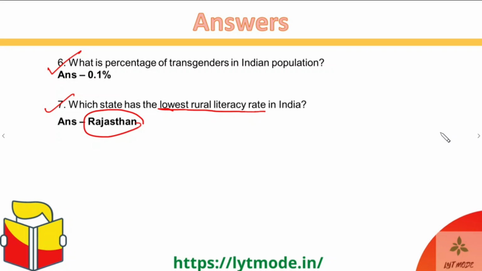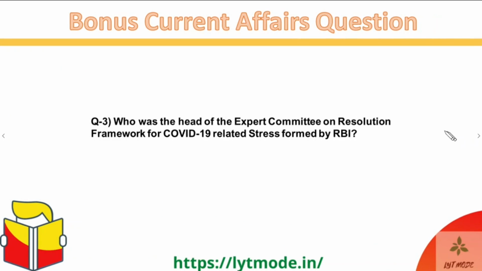So these are all the answers for the questions that we did in the beginning. And now moving ahead, I have the last bonus question for you. And I hope that you've seen the first two questions and you've noted down their answers in the comments. So now the last question for this series, the bonus question, is, who was the head, in fact, of the expert committee on resolution framework for COVID-19 related stress, formed by the RBI.